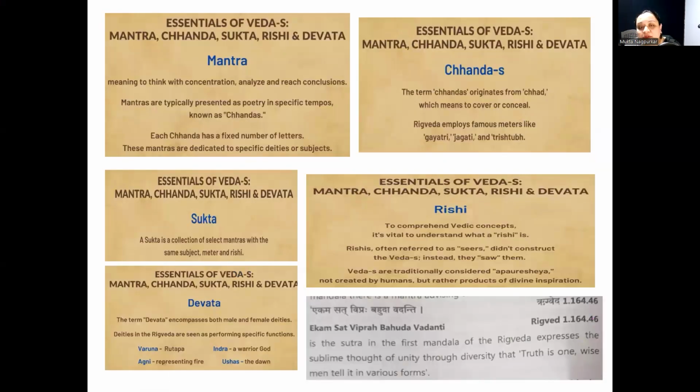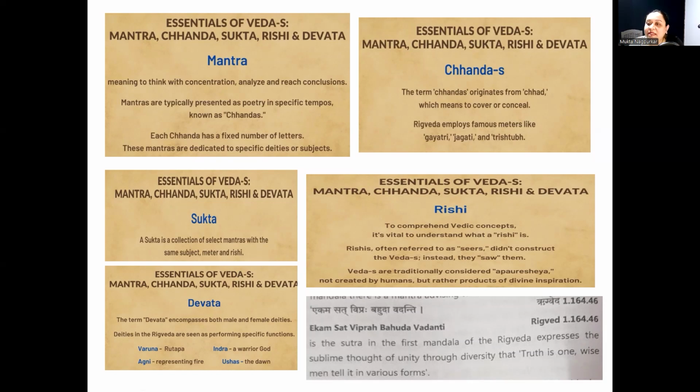5 essentials of Vedas: mantra, chanda, sukta, rishi and devata. Mantra means to think with concentration, analyze and reach conclusions. Mantras are typically presented as poetry and they are constructed in particular chandas. Each chanda has fixed number of letters. Each mantra is dedicated to specific deity or subjects.